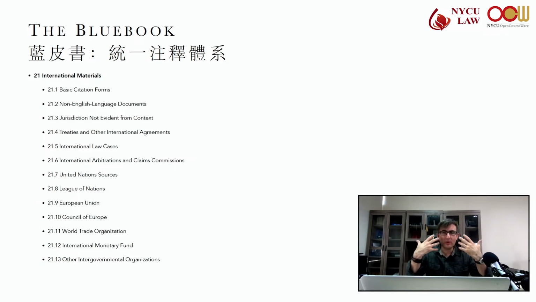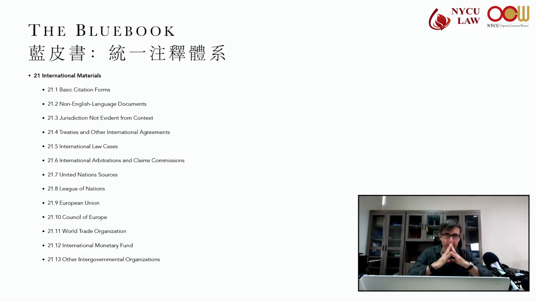But if you're looking for specific information on the European Union courts, European Court of Human Rights, the Inter-American Commission on Human Rights, the Inter-American Court of Human Rights, the International Tribunal for the Law of the Sea, International Criminal Court, and other similar tribunals, then you'll definitely want to check out Rule 21.5. You'll find specific information on those specific courts.